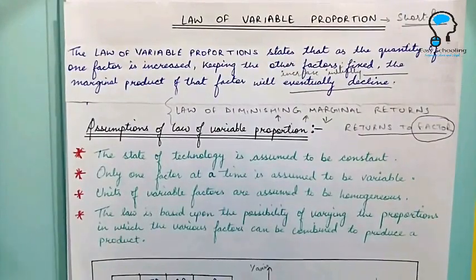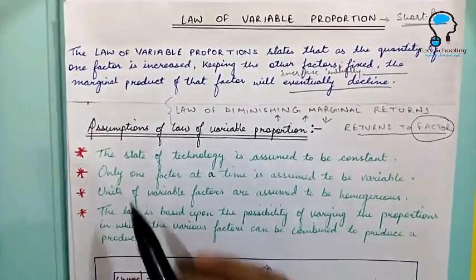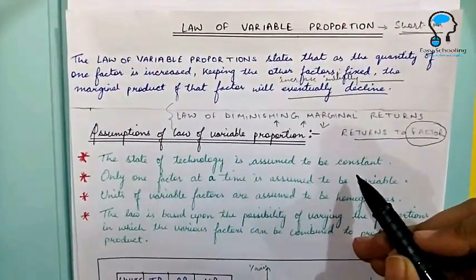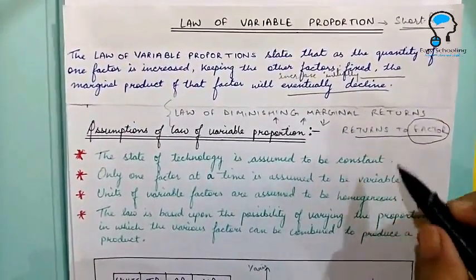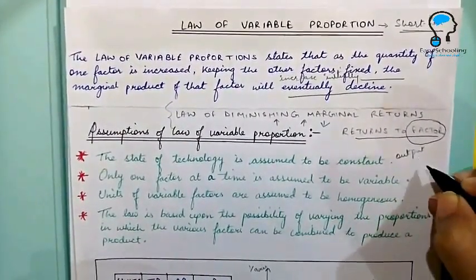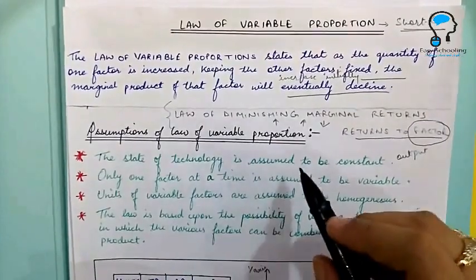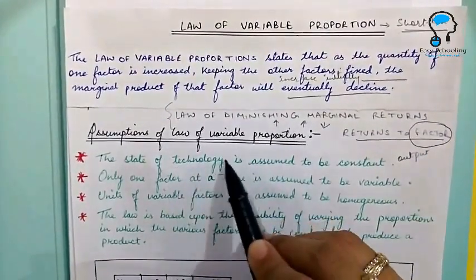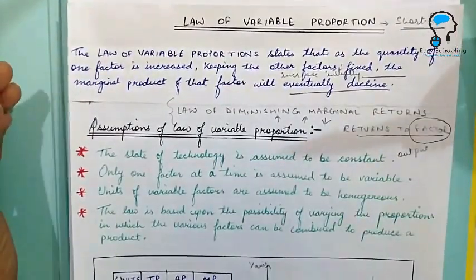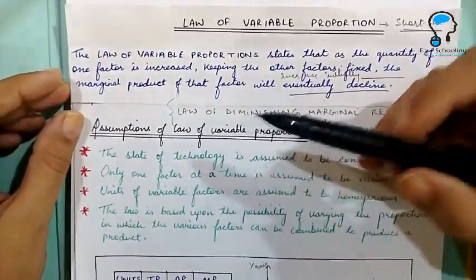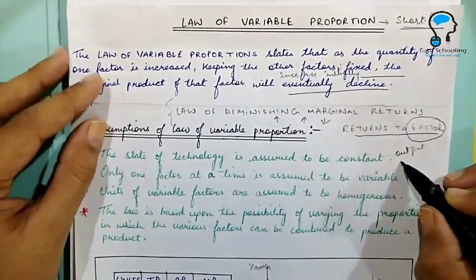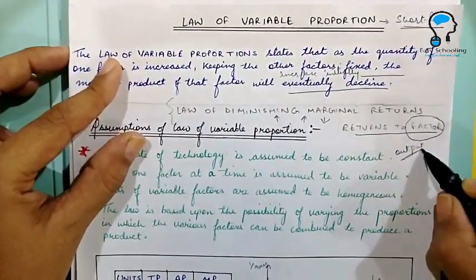Now, before we study the law of variable proportions, we need to understand some of the assumptions to this law. First is that the state of technology is assumed to be constant. Under the law of variable proportion, we study the change in output due to change in the variable factor. What will happen if we improve the technology of production? The total product will increase without increasing the units of variable factor because now we have better technology.